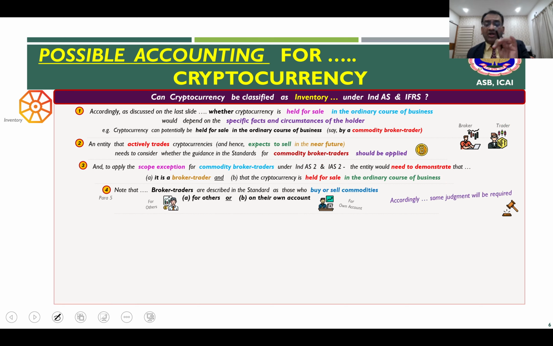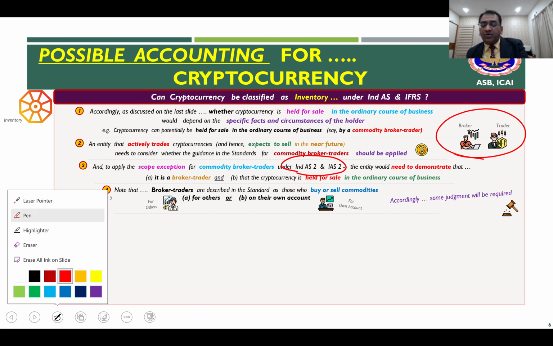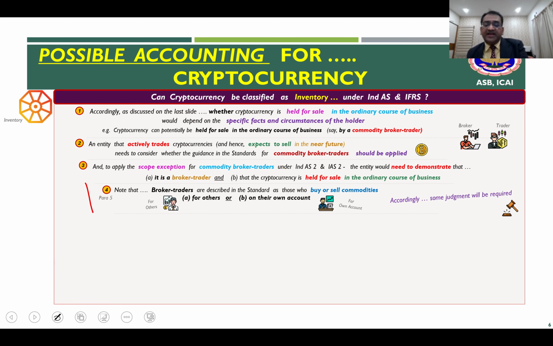Therefore, it should also be noted that paragraph 5 describes the broker trader in these two standards, right? Who are these brokers and traders? As I already explained, in paragraph 5 it is given that brokers and traders described in the standard are those who buy and sell commodities either for somebody else, like an agent, or on their own account.